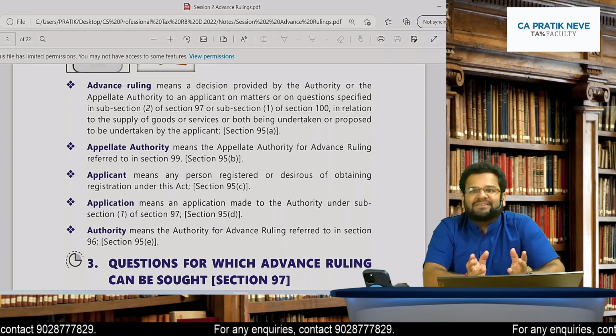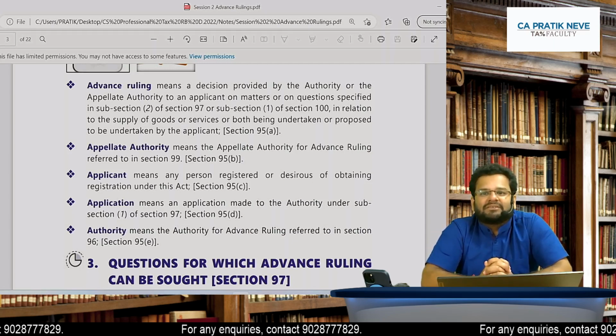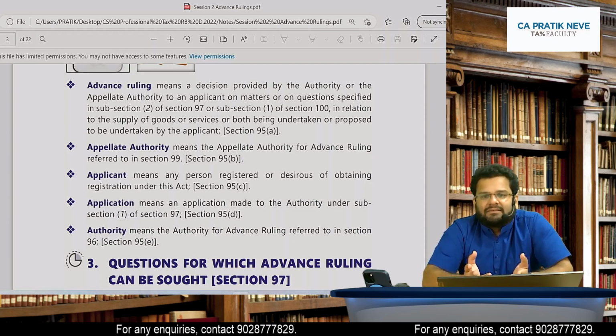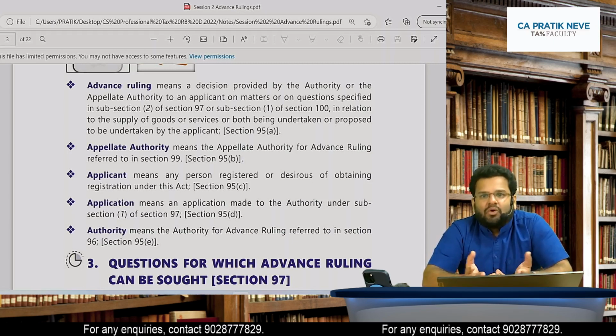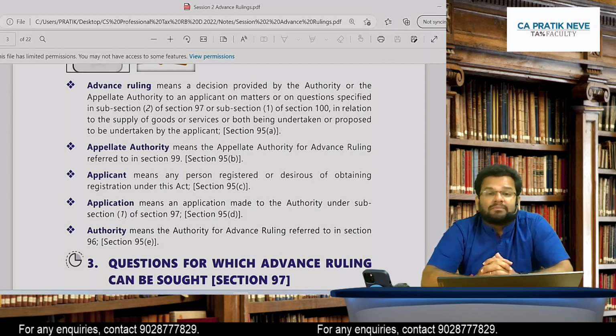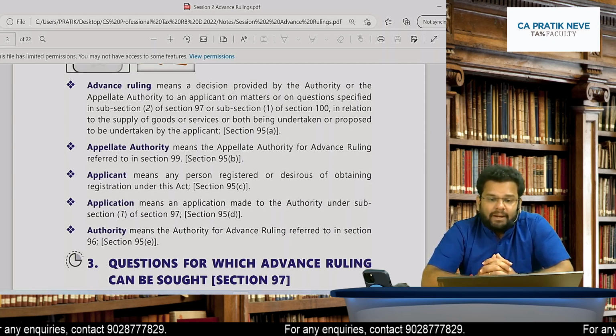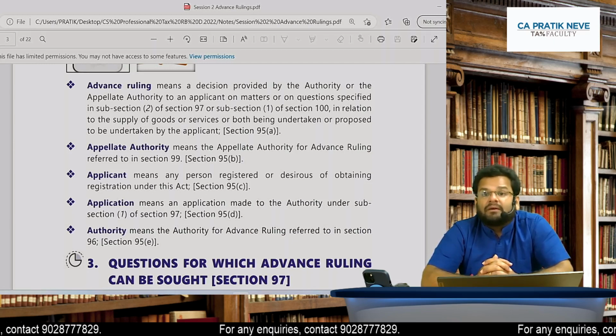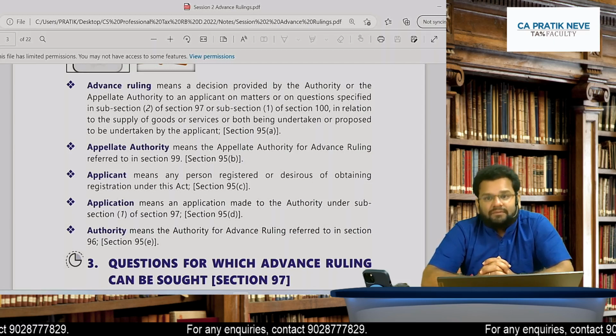Is it compulsory to make an application for advance ruling? Answer is obviously no. He may go and take advance ruling. So these are some technical points you have to keep in mind. Let's see the definition of advance ruling as given in section 95.